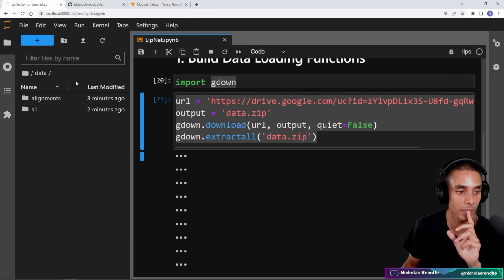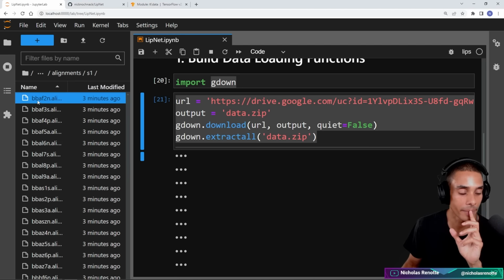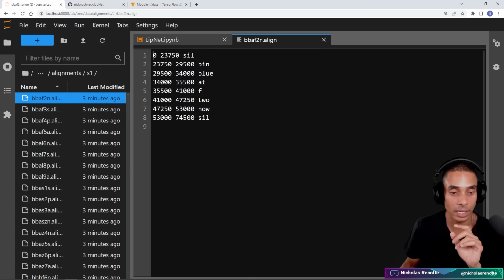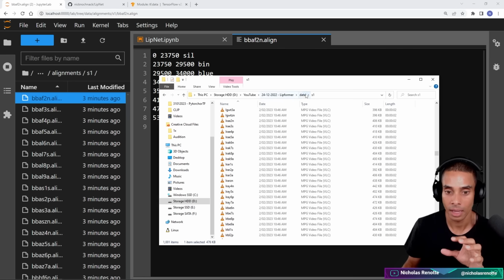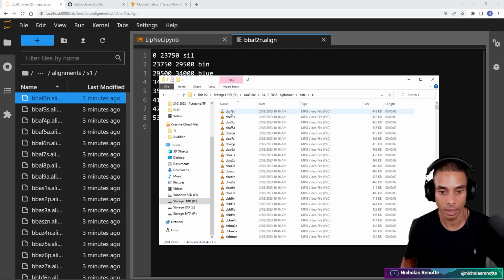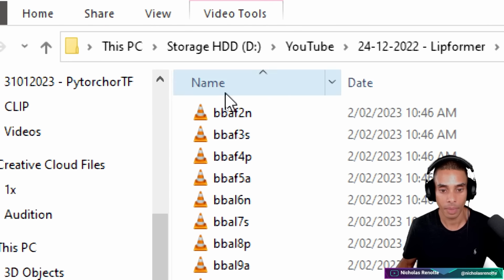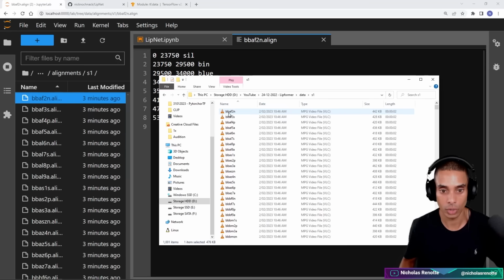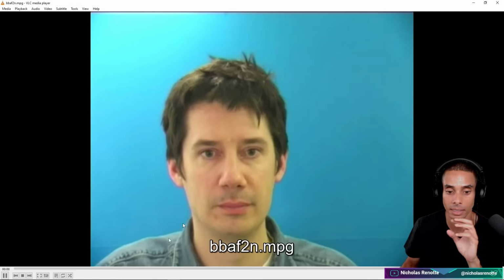So if we go and open up a specific annotation, go to alignments, S1, and open up this one, BBAF2N. This should effectively represent the annotation for the matching video. So bin blue at F2 now. If we go and find that particular video, which should be the first one, BBAF2N, let me zoom in.